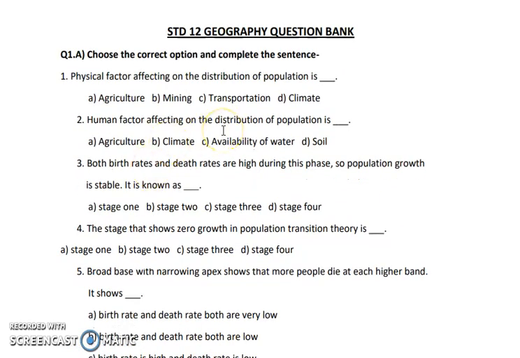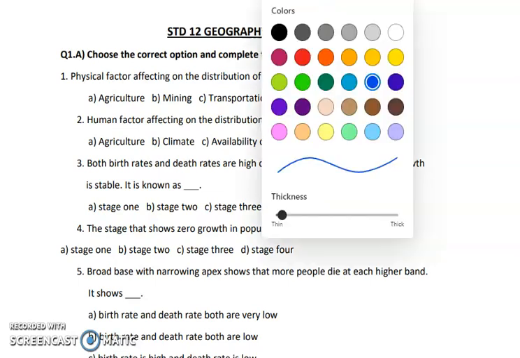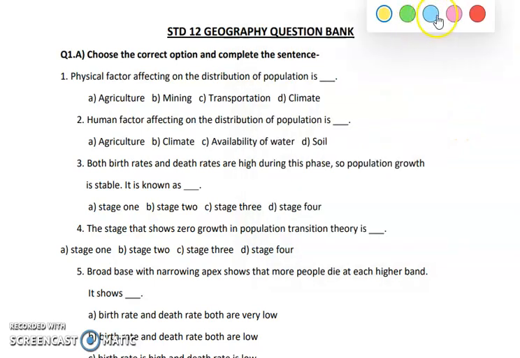As you all know, according to the board pattern, the first question will be of MCQs. So we are just going to start with it. I'll just highlight the answers, whatever I feel is right. So let us begin. The first question is: physical factors affecting the distribution of population is.